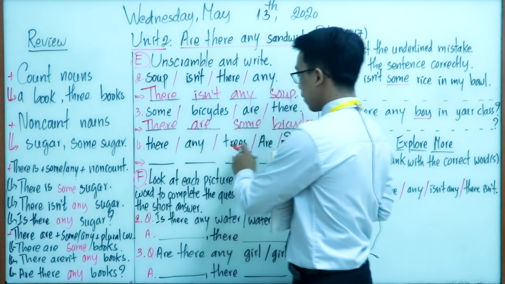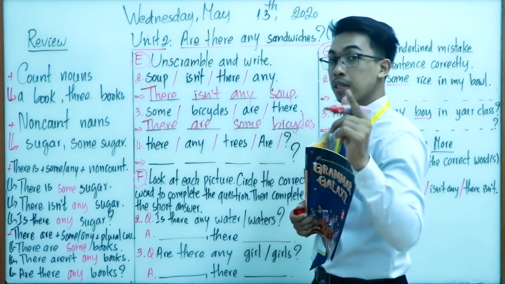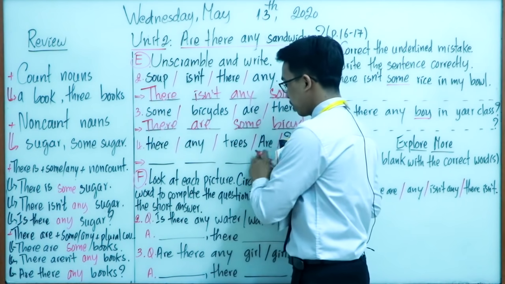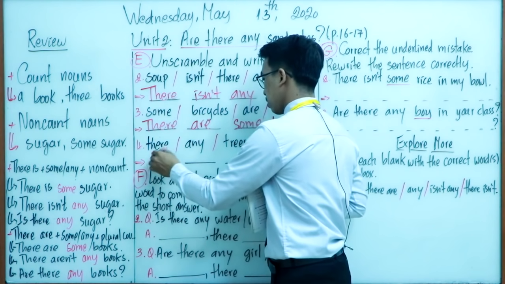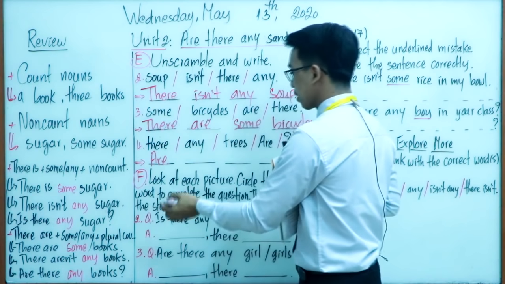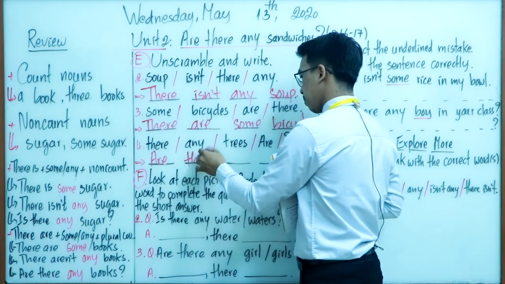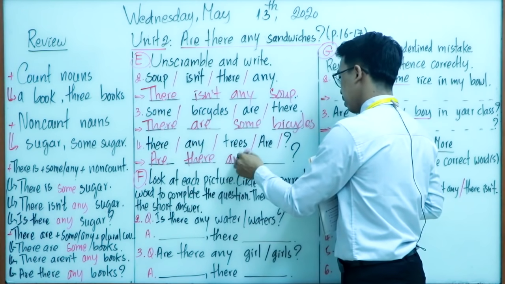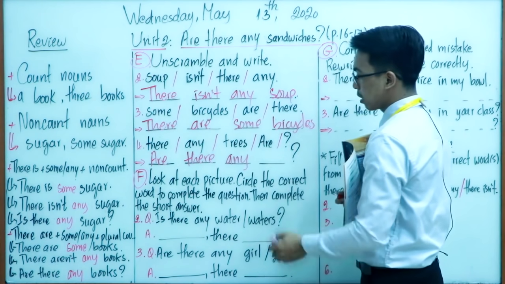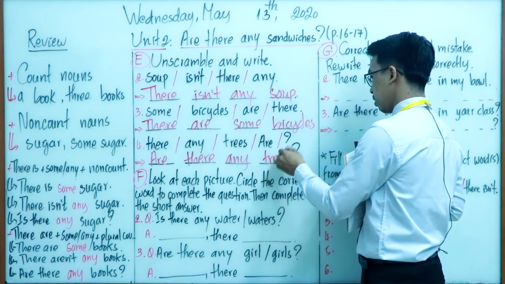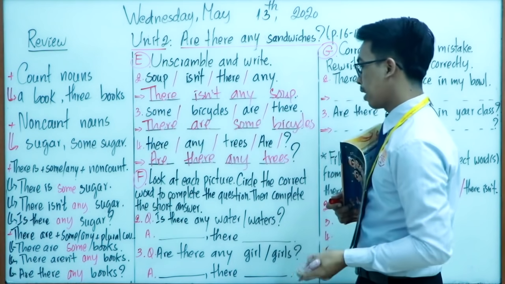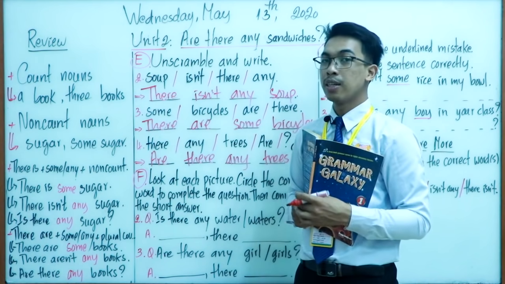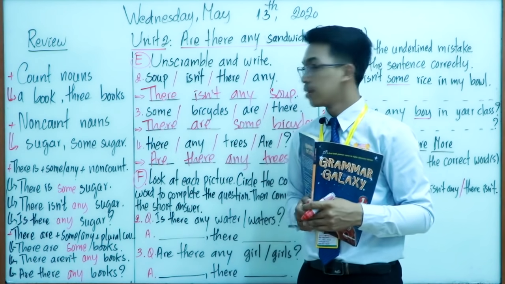Okay. Number 4, the last one. There any trees are. So this is about the question form, right? So we use, very good, we use are in front of the subject. Are there. After that, any, very good. And then the last one is the word trees, very good. So are there any trees? Very good. So here are the correct answers. Okay, so I hope your answers will be correct too.